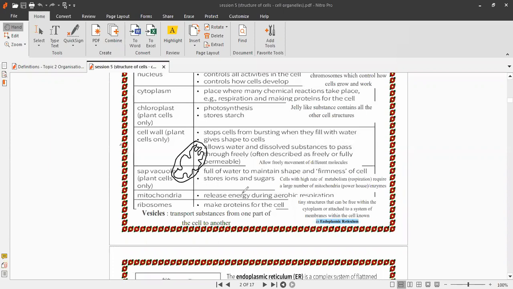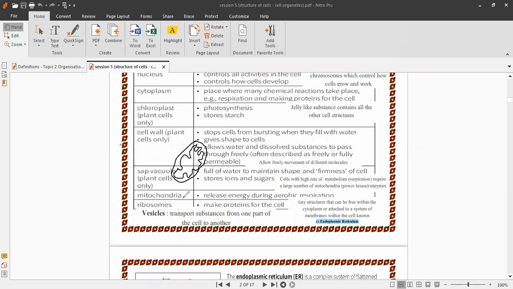So cells with a high rate of metabolism or a high rate of respiration require a large number of mitochondria, because mitochondria is the powerhouse of the cell, and also contains enzymes for the chemical reaction.